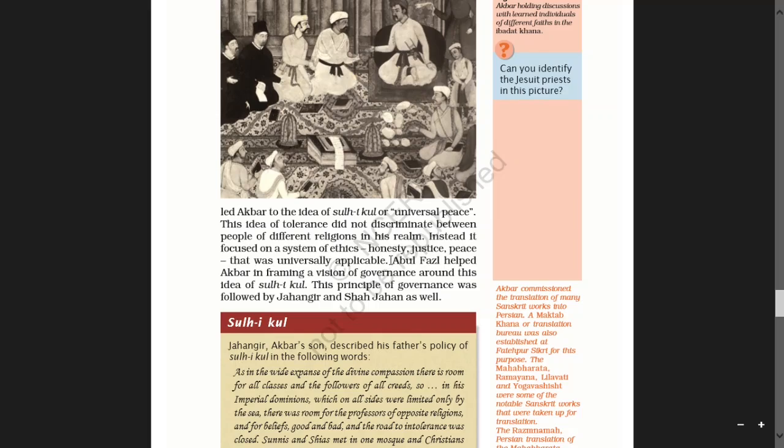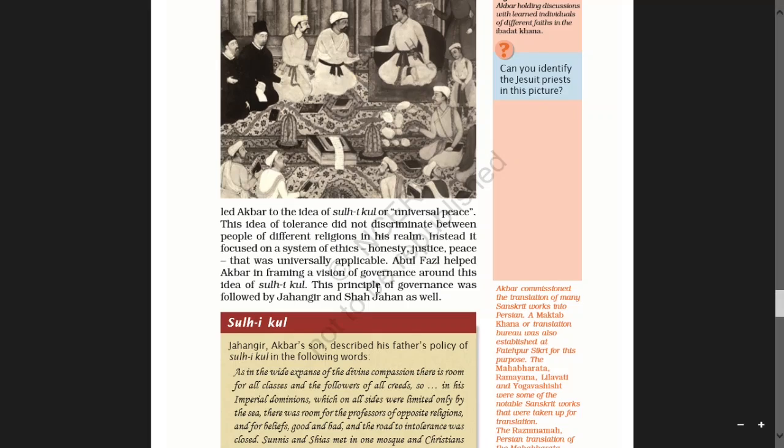Abul Fazl helped Akbar in framing a vision of governance around this idea of Sulh-i-kul.